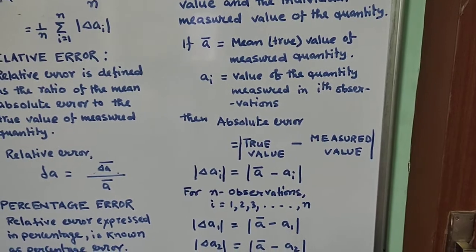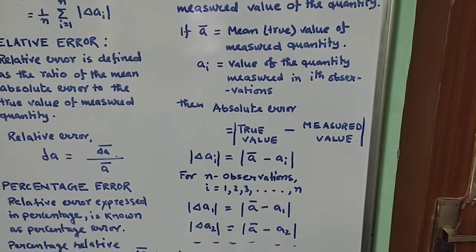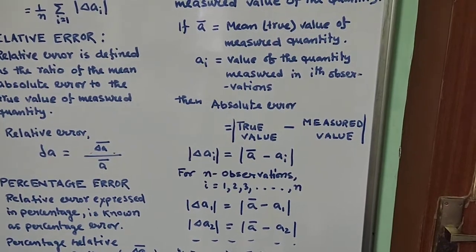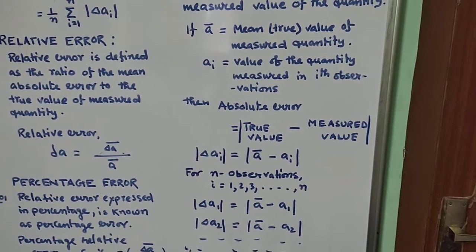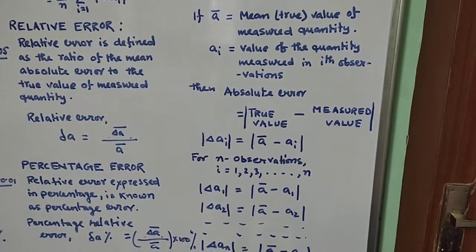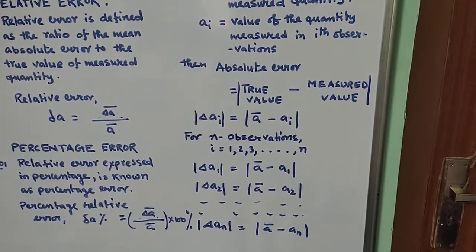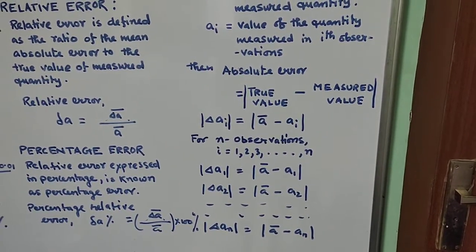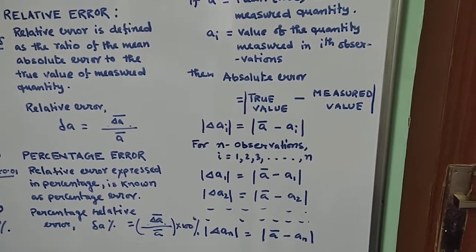So delta a1, in place of i equal to 1, goes a bar minus a1, the modulus. The two parallel lines are nothing but the modulus of a bar minus a1, that is the magnitude only. Delta a2 is a bar minus a2. In this way the final one, delta an, is nothing but a bar minus an with the magnitude sign.